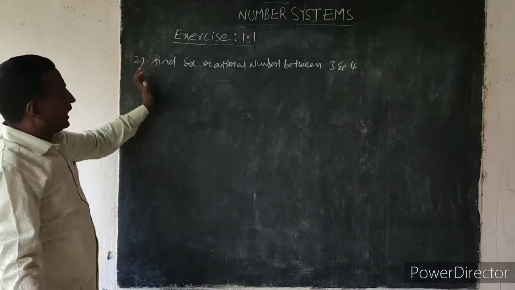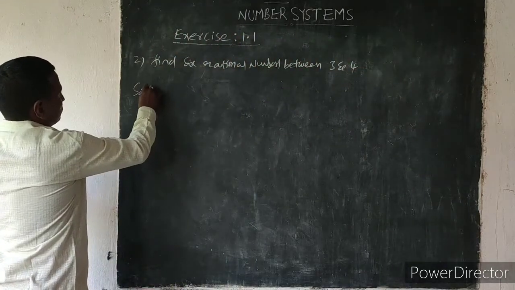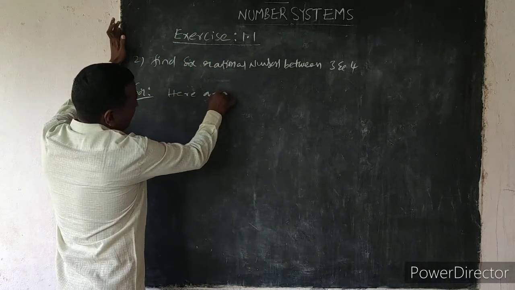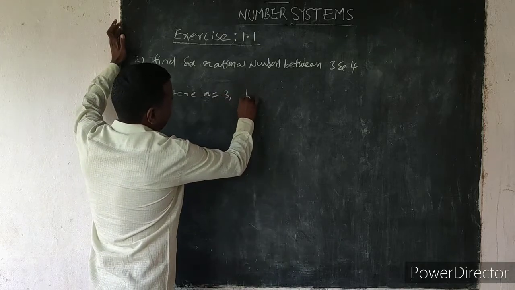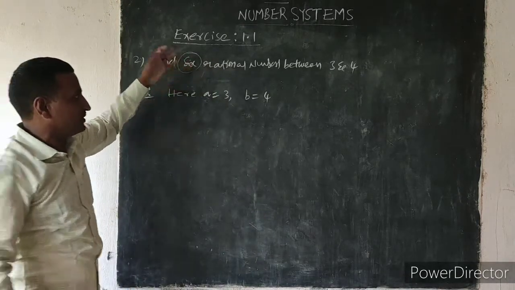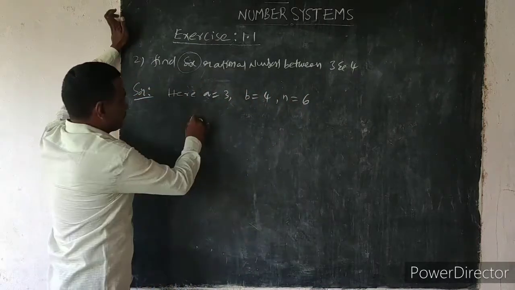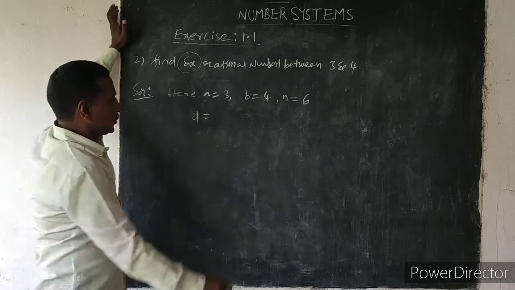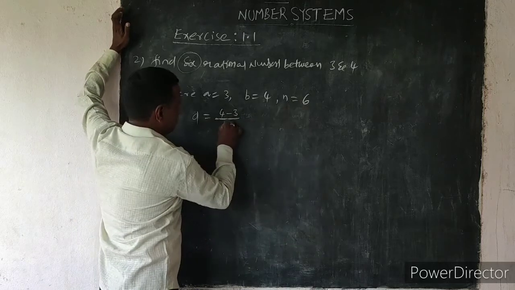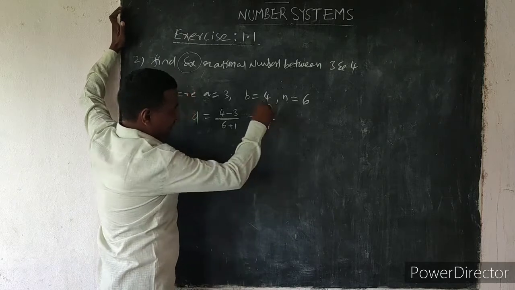Okay, second problem. Find 6 rational numbers between 3 and 4. We know the formula. A and B are the two numbers. Here A equal to 3 and B equal to 4 are the two rational numbers. Between them n rational numbers, so 6 rational numbers means n equal to 6. Now we can find D equal to (B minus A) by (n plus 1). N plus 1 means 6 plus 1, so D equal to 1 by 7.